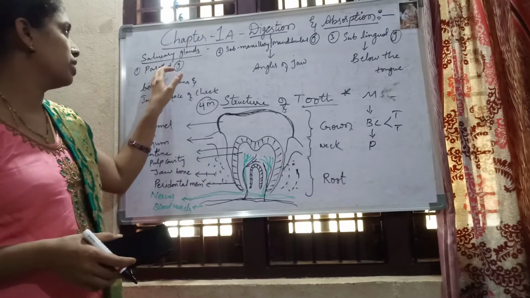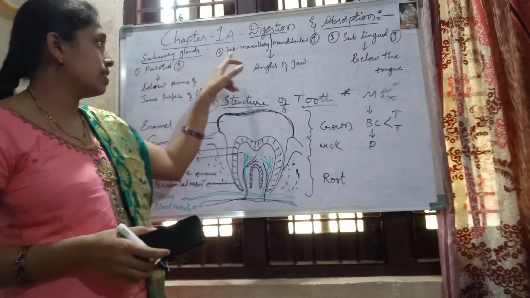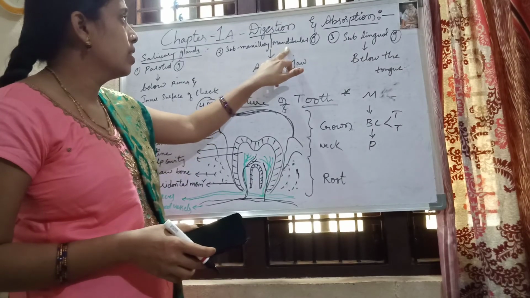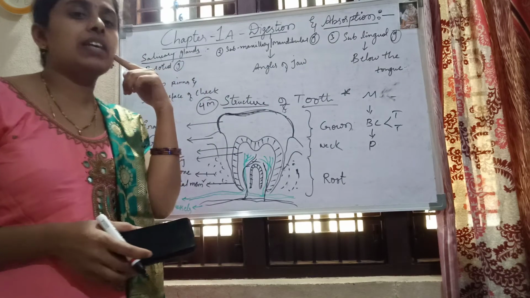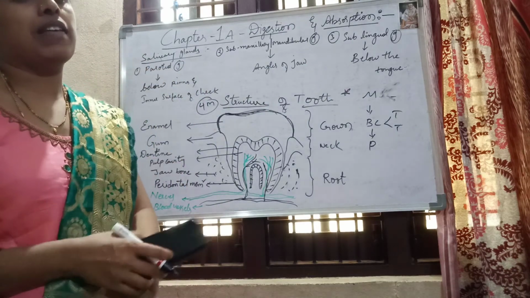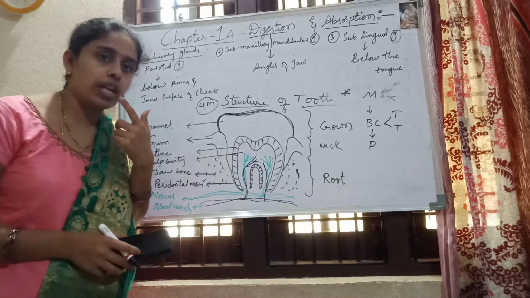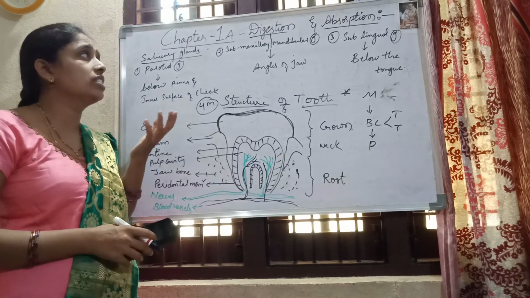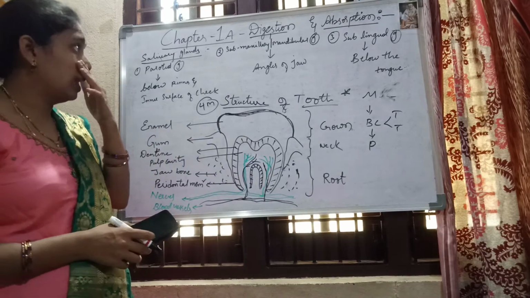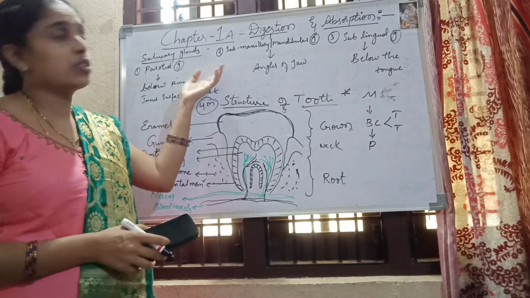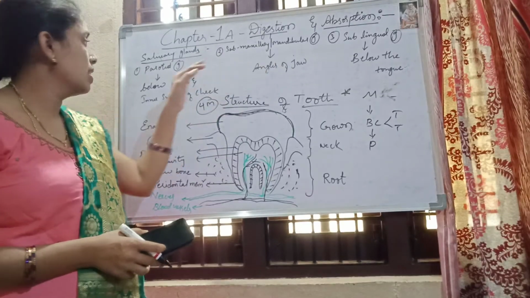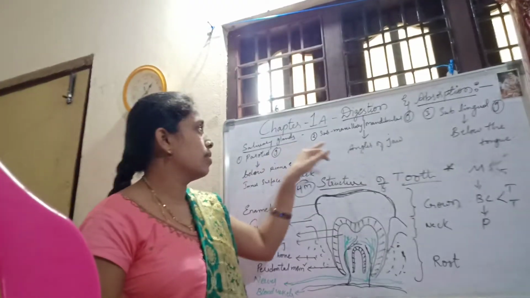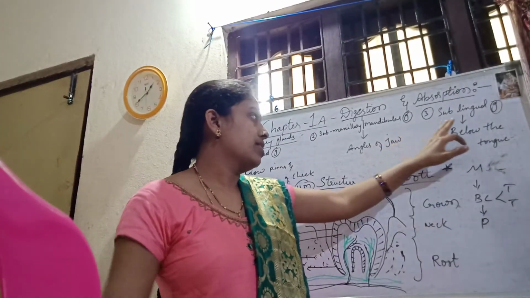Okay, salivary glands are of 3 types: parotid glands, submaxillary or submandibular glands, sublingual glands. Okay, salivary glands produce saliva. Okay, saliva, you know, right? So that saliva is produced by salivary glands. So there are different types of salivary glands: parotid gland, submaxillary or submandibular glands, sublingual glands.